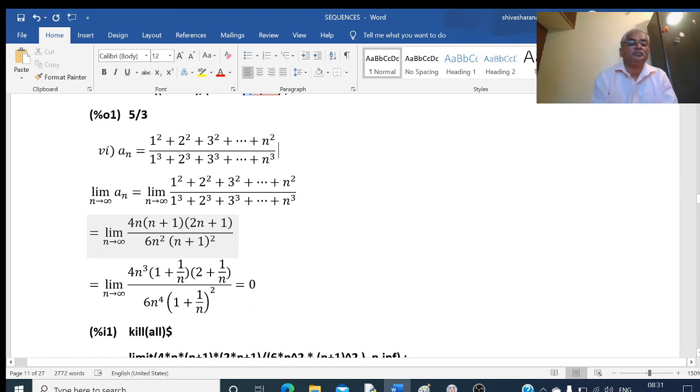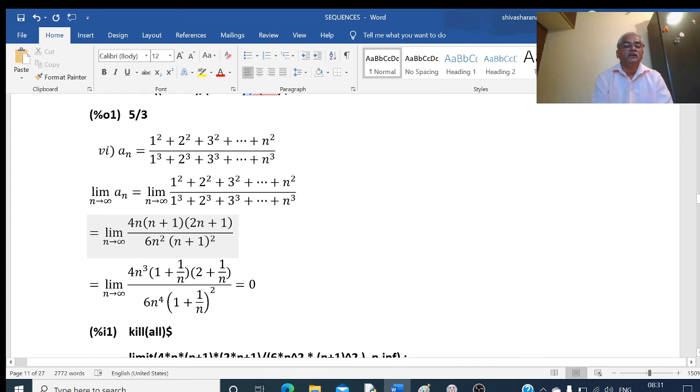Now, from this bracket take n as a common factor. Then this will become 1 plus 1 by n. From this bracket also take n common, this will become 2 plus 1 by n. And in the denominator, in this bracket, take n common, this becomes n into 1 plus 1 by n. If I take this n outside, it comes with the power, so n square comes here, and within this bracket we have 1 plus 1 by n.